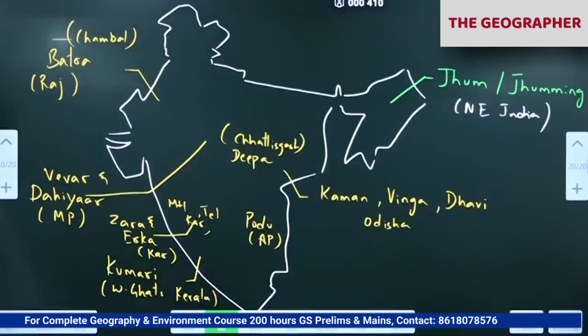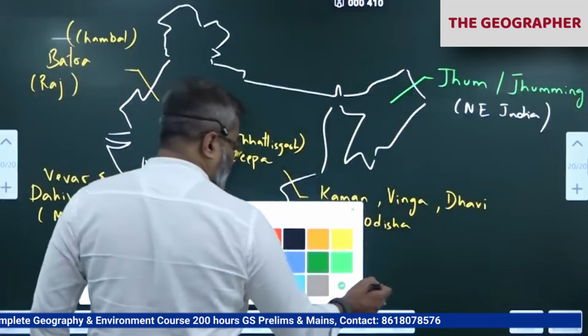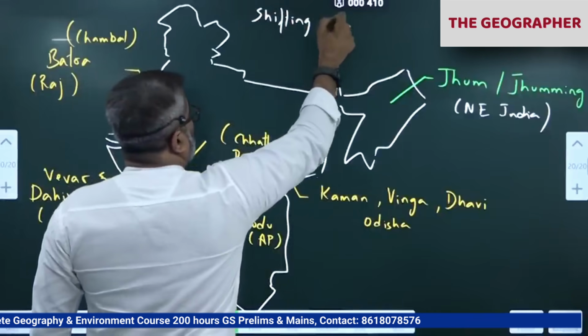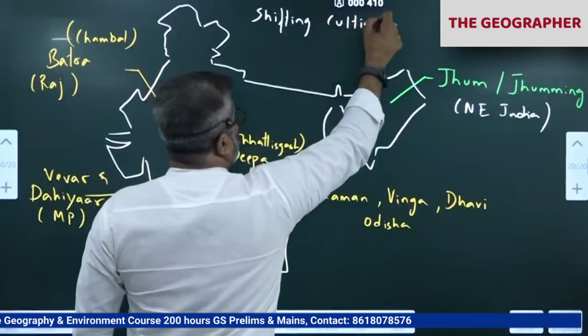Instead of giving the list, I have given the map. These are the names of the shifting cultivation in India. Can I go to next page?